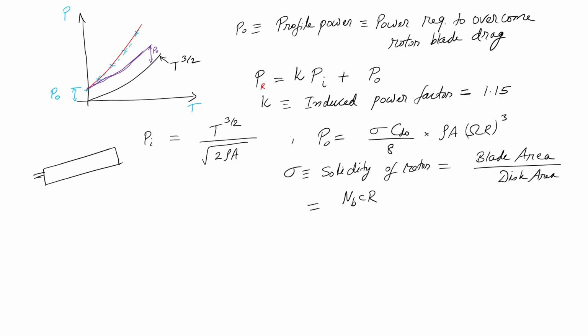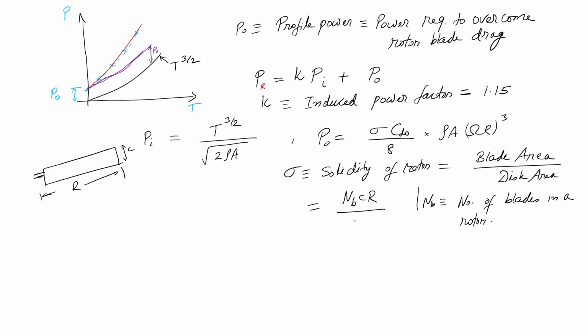Okay, this is one blade, simple blade, rectangular. So, this is my C, this is my R. So, my blade area becomes C into R, and there are NB number of blades. NB is number of blades in a rotor. So, this is my blade area.